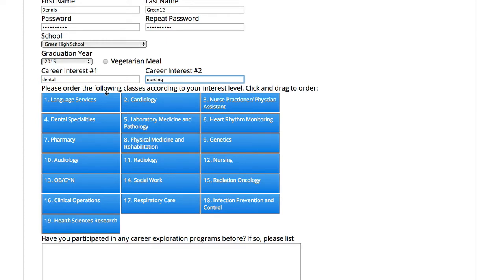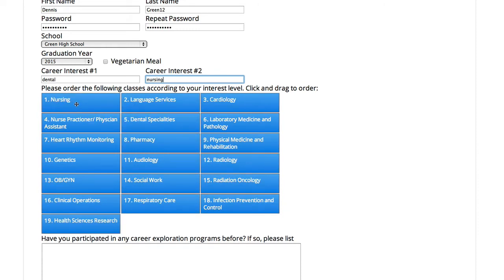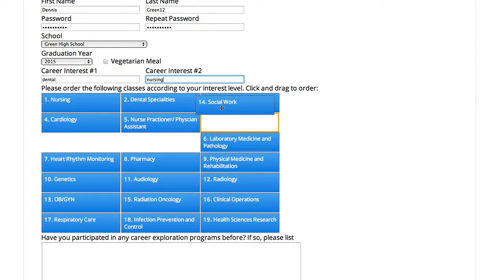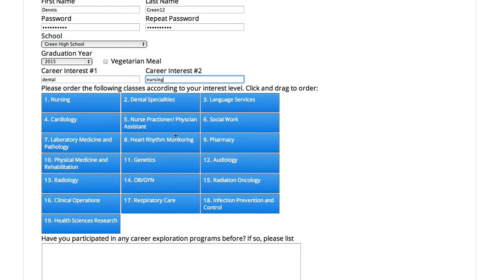You'll see below here, as we had in past years, a way for the student to select what interests they might want for their breakout sessions during the festival. This is a random choice which is created randomly, and I can click and drag my different options up to my higher listing here of 1, 2, or 3. I also chose dental specialist here. I'm going to put that in my number 2 spot, and bring up social work to number 3. This is just simply click and drag. Your students should find that very easy to use.